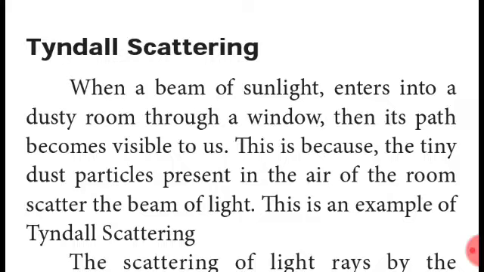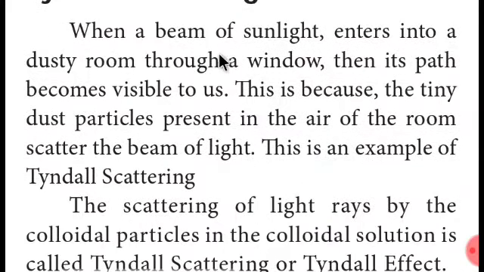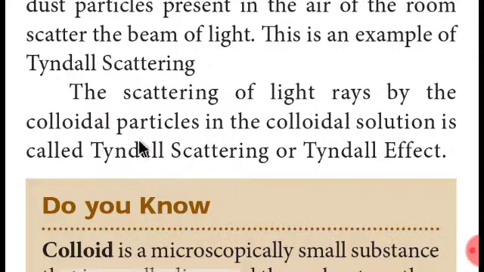That's all. I explained it in a very brief manner. But contextually, we need to go now. When a beam of sunlight enters into a dusty room through a window, then its path becomes visible to us. This is what I explained in that coconut leaf made house. This is because the tiny dust particles present in the air of the room scatter the beam of light. This is an example of Tyndall scattering.